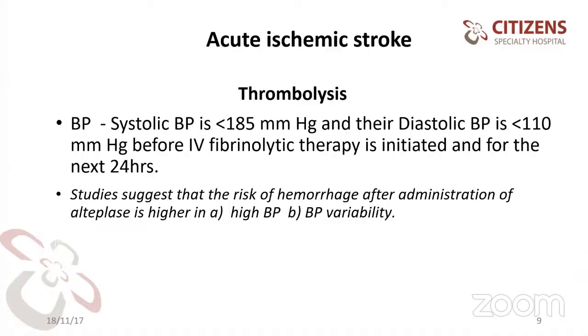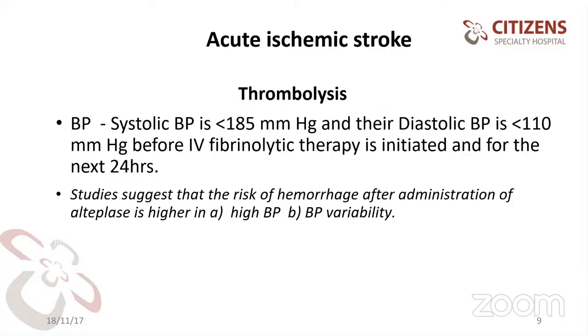Now acute ischemic stroke: systolic blood pressure less than 185 mmHg and diastolic blood pressure less than 110 mmHg before IV thrombolytic is initiated, and for the next 24 hours. When you are giving thrombolysis, if the blood pressure is less than 185 by 110, the chances of bleeding will be less post thrombolysis.